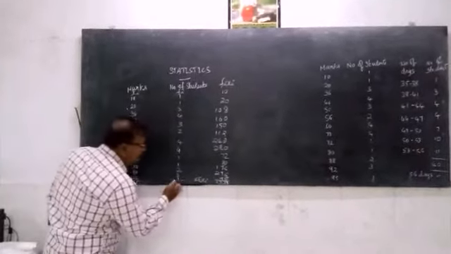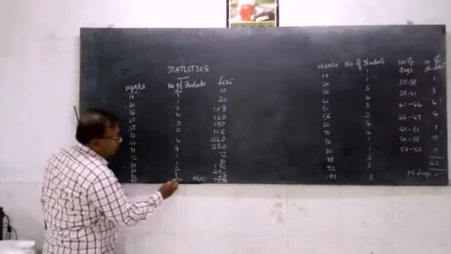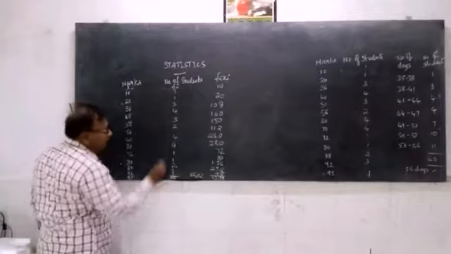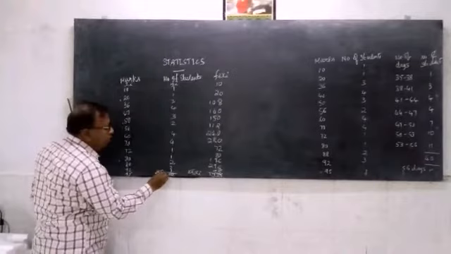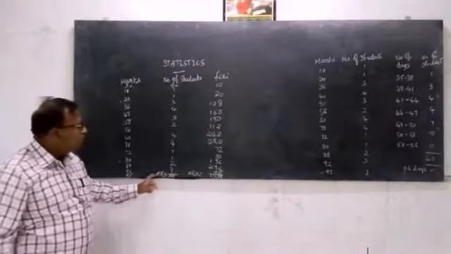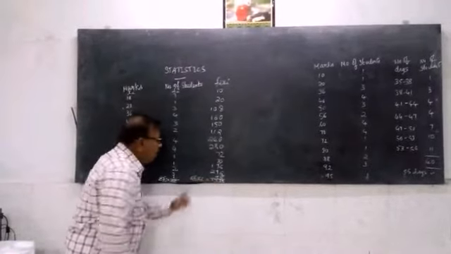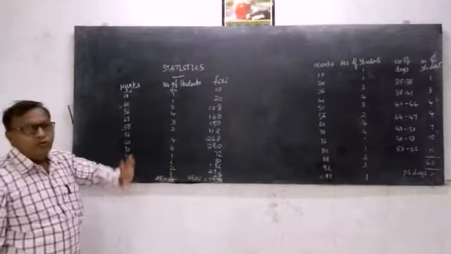Likewise you add these values. So what do you get here? If you add all these, you will get 30. And what is this 30? This 30 is sigma fi, the sum of all the frequencies. And this is the sum of all the values of fi xi. So we have got these two values.